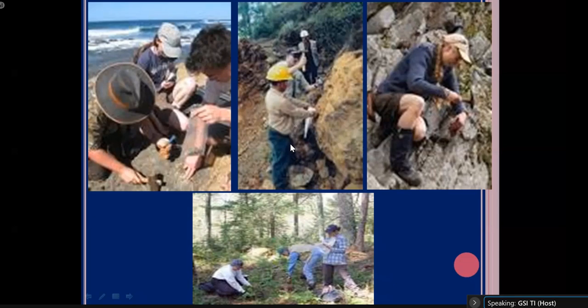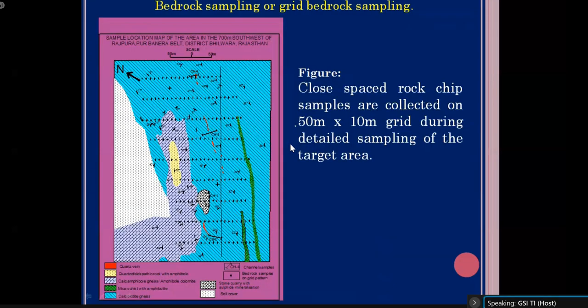Now this is an example. I am giving you the example. So this is a detailed geological map, which is done by Geological Survey of India. In this geological map, we have collected some grid bedrock samples. You can see, this greenish portion is calc biotite gneiss, this portion is calc amphibole gneiss, and this portion is soil cover. So we didn't collect any sample from soil covered area. We have collected samples from the rock exposures, and we have collected samples in grid pattern. Okay. And the grid interval is 50 meter by 10 meter.